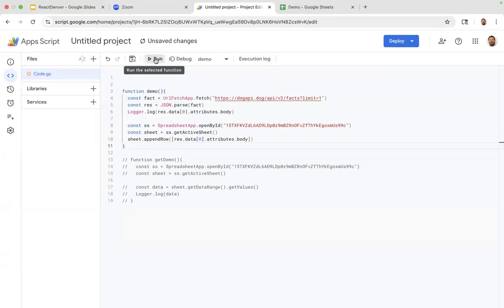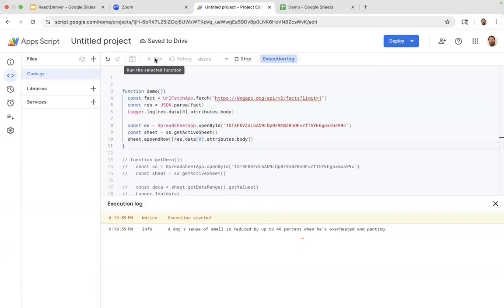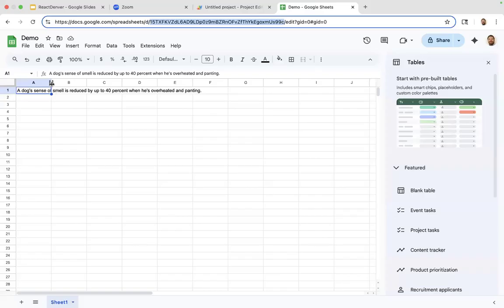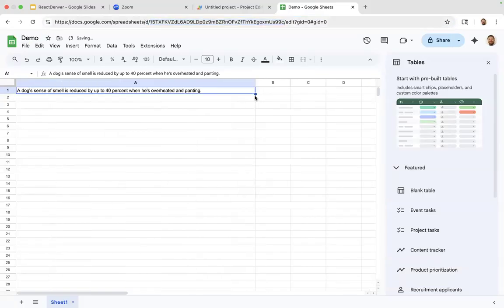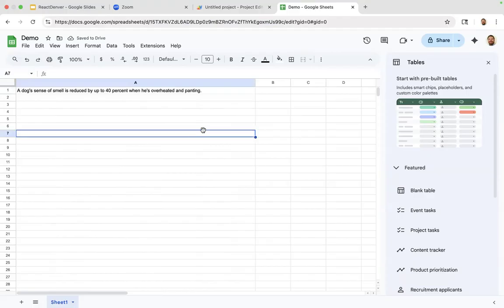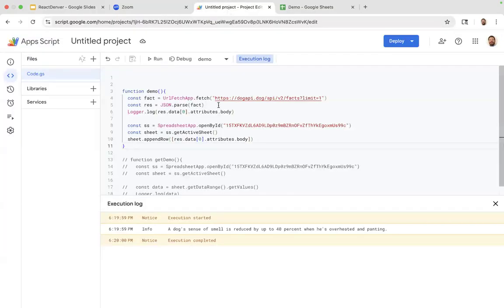So if I now call this on a run, and I'll wait for the execution to happen, I can go over to my sheet and I can see in column A, I'll make that bigger, a dog's sense of smell is reduced by up to 40% when he's overheated and panting. So we're actually logging things into the spreadsheet there. That's pretty cool. If you look at that, that's like 6 lines of code to hit an API, take that information and store it in a spreadsheet. I think that's quite a cool feature. But there's a better feature.